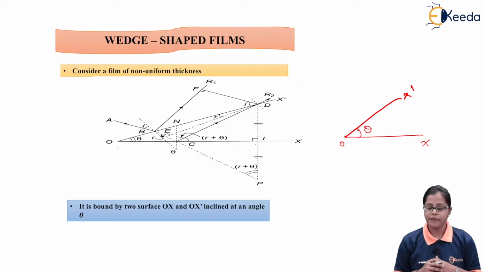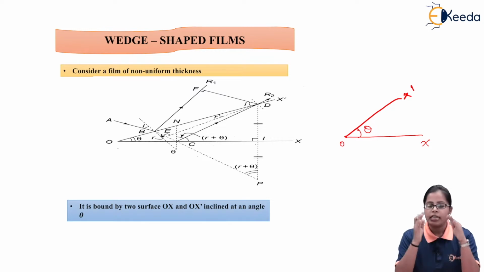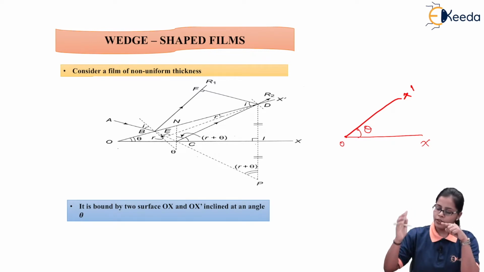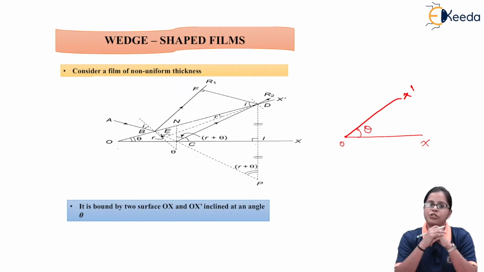As you can see, the film opens up from the point O, the point at which these two surfaces meet, and as we travel from O to X, the thickness of the film is varying. That means the thickness of the film is increasing.